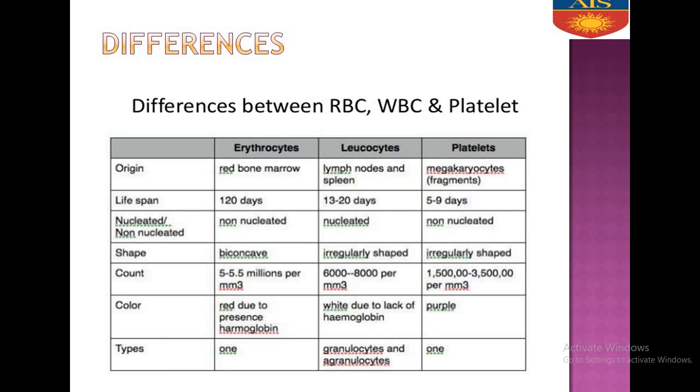Now, what is the lifespan of erythrocytes? The lifespan of an erythrocyte is 120 days. The lifespan of a leukocyte is 13 to 20 days, or it varies; it may be 7 to 8 days also. And platelets, 5 to 9 days.